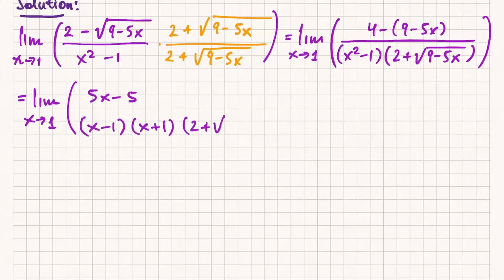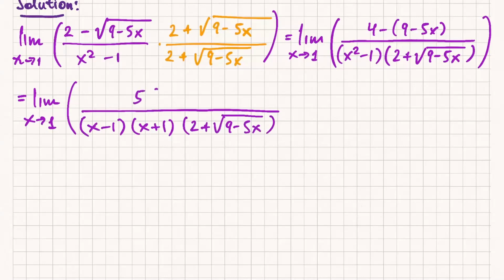times 2 plus square root 9 minus 5x. And up top, if I have 5x minus 5, I can obviously also just now factor that as 5 times x minus 1. So that's all the algebra, all the factoring. So make sure you have gotten to that step, right? Make sure you get all that factoring yourself also.